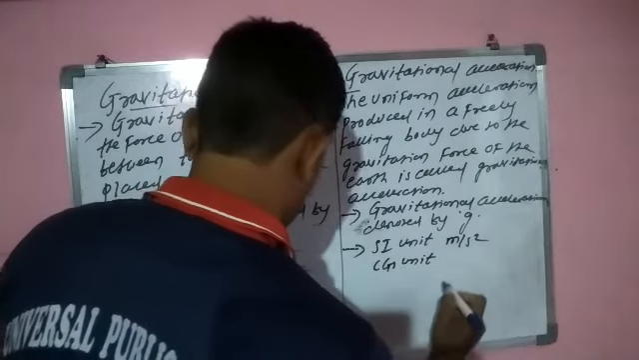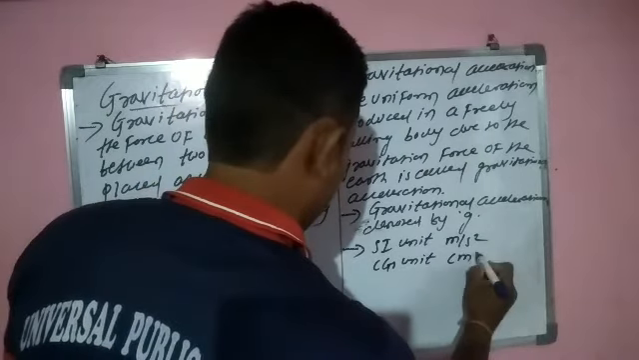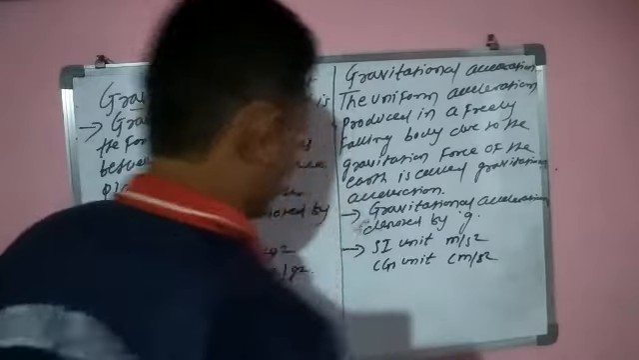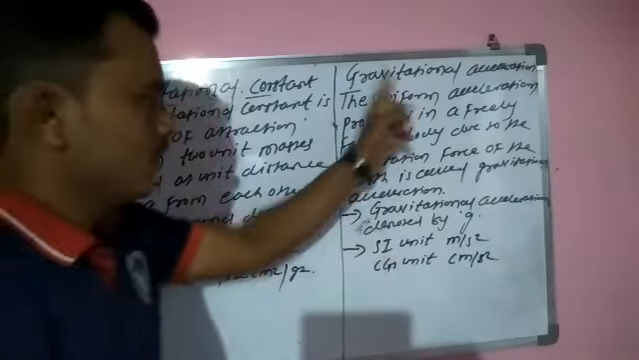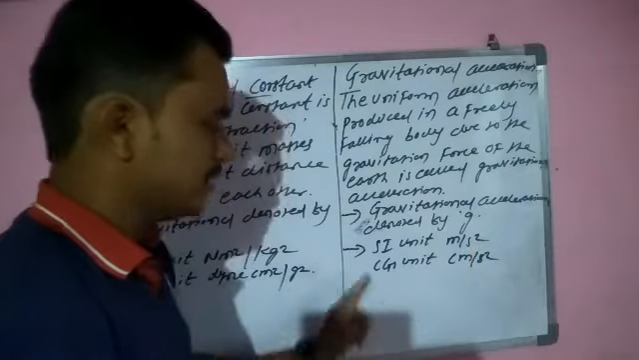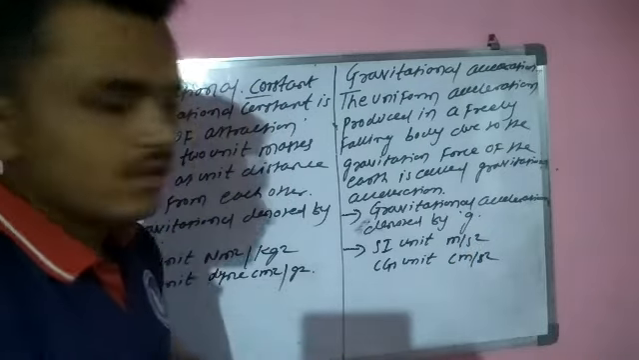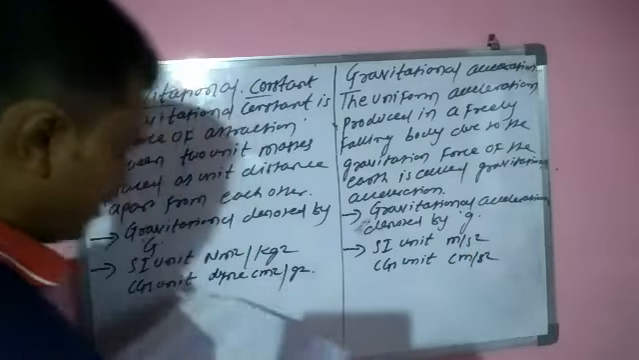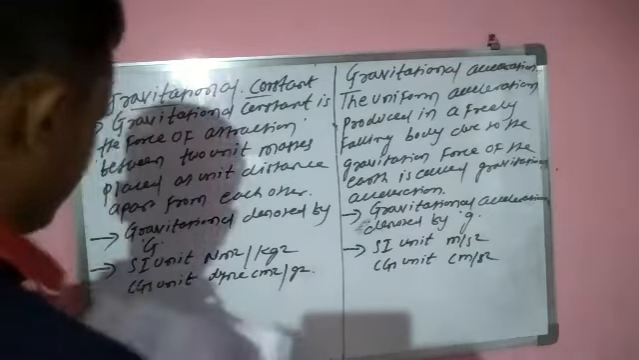CGS unit is centimeter per second square. Now see, the SI unit of gravitational acceleration is meter per second square and the CGS unit is centimeter per second square. Next one difference, it is always denoted by G.